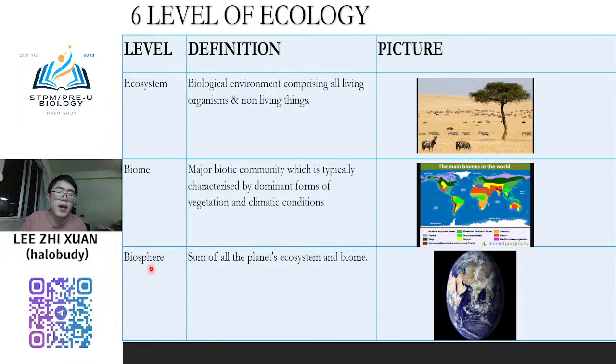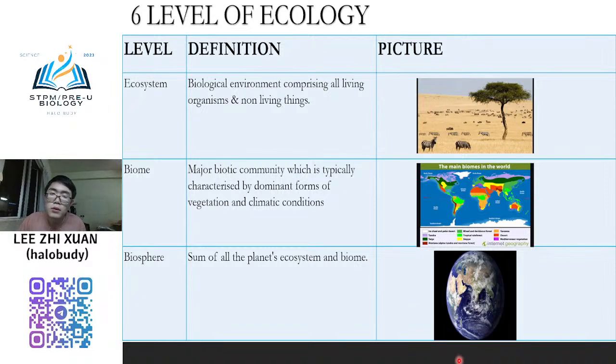And then the biosphere is all the world, when we sum up all the biomass together, we know it as the biosphere. So this is about the world, like the earth. Earth is one type of biosphere. But actually in the universe, maybe there is another type of biosphere, we don't know. For now we still don't know yet, but I think there may be another type of biosphere somewhere in the universe.